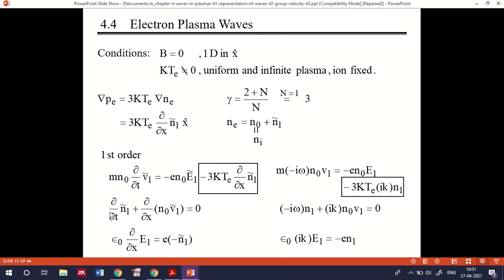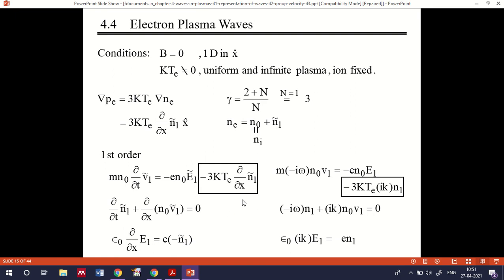the second one, dou by dou t of n1, the change in number density, we treat as the same as we have seen in the last section discussion. And here epsilon 0 dou by dou x of E1 is equal to e times minus n1, because here we treat only the fixed ion terms. So n1 bar represents the corresponding oscillation.